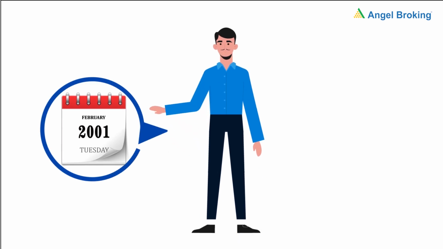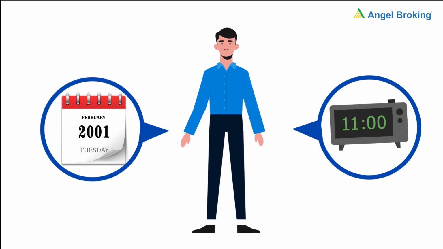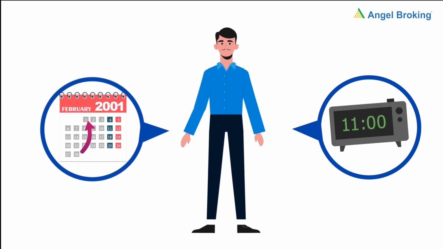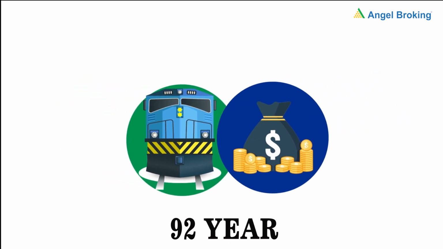In 2001, Yashwant Singh shifted the timing of the budget to a much more sensible 11 am. Recently, the government shifted the budget day from the last day of February to the 1st. They also merged the national budget with the railway budget after 92 years.